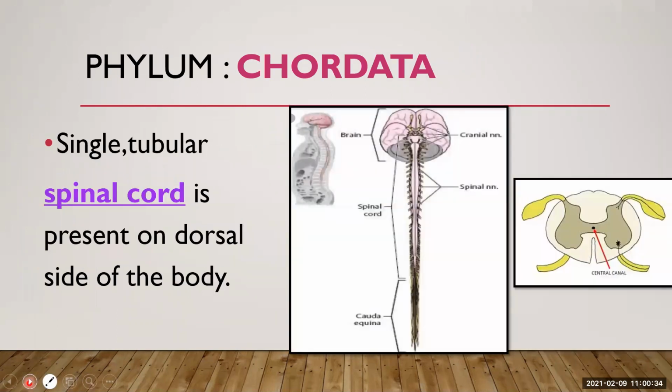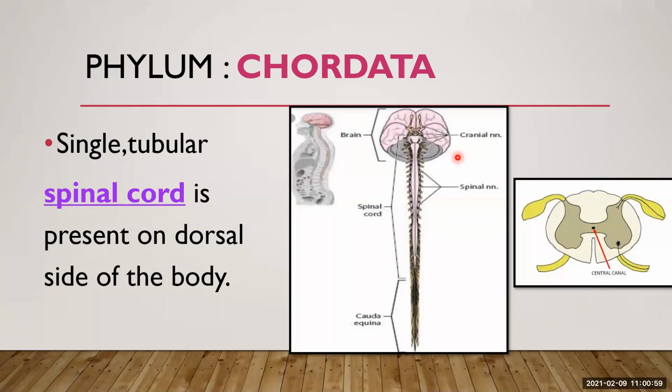Next characteristic is that they have a single tubular spinal cord. The spinal cord is present on the dorsal side of the body. You are all aware of the dorsal, ventral, anterior and posterior sides of the organism. So you can see here, this is a spinal cord present in the human.